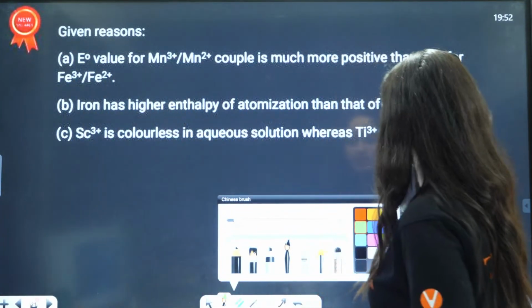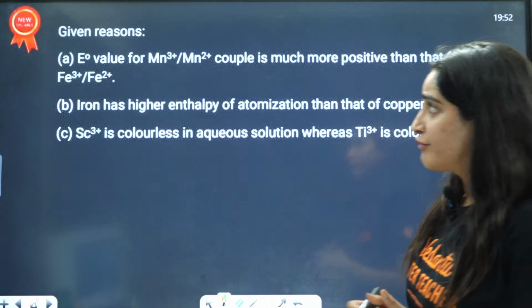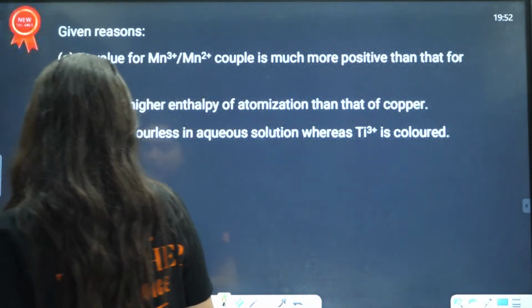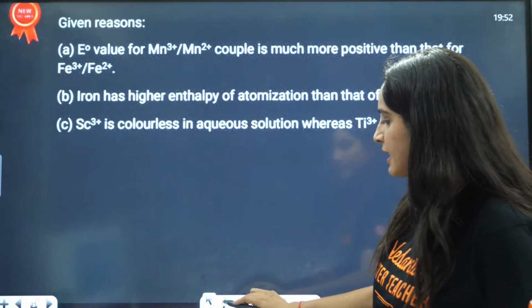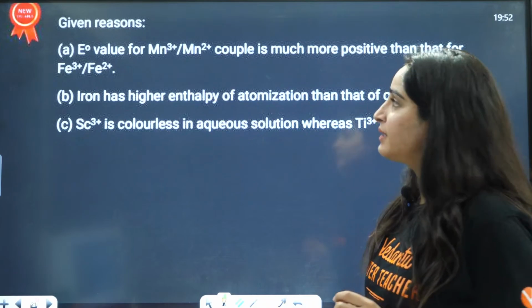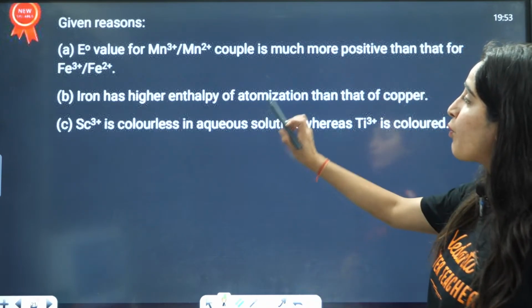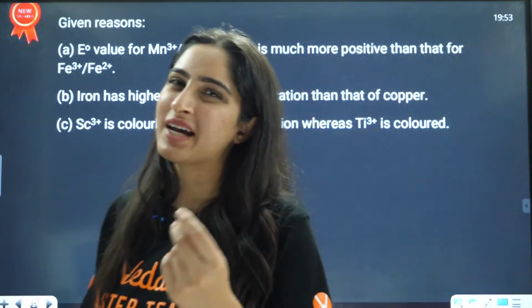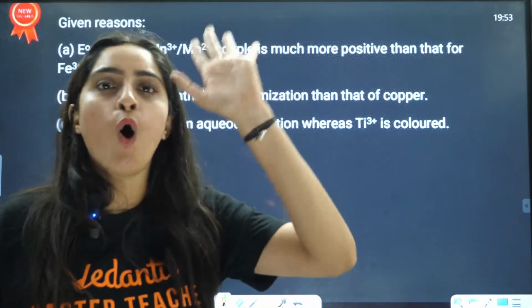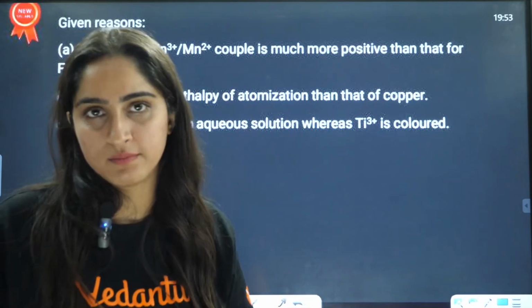Next question is E naught value for Mn3 positive. E naught value for Mn3 positive to Mn2 positive couple is much more positive than that of Fe3 positive. Now guys, I think you know already what can be the answer.